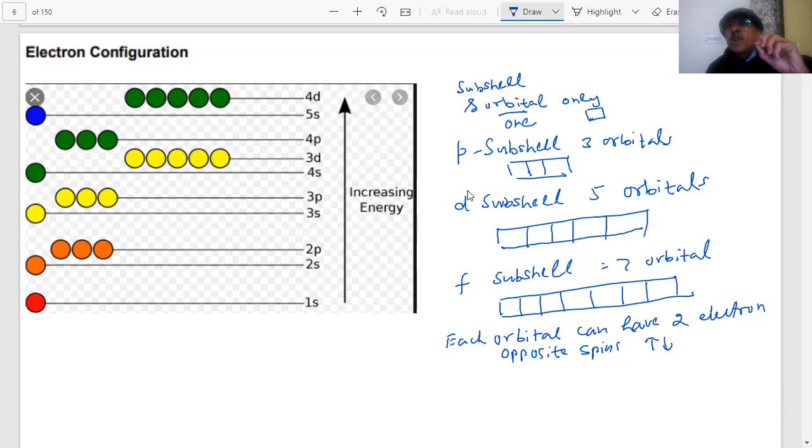After I reach your building, I have to see which floor you are living on. Then I climb to your floor. After that, inside your home, you have different rooms. They are the orbitals. In each room, supposing you put two beds, the maximum number of persons that can sleep in one bed is two. So it is the same type of situation.